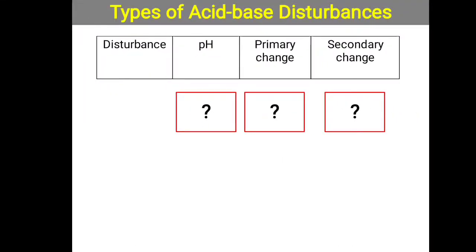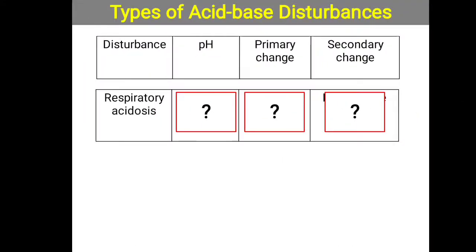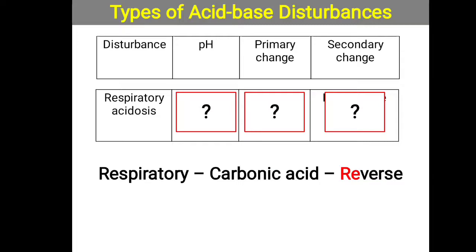Now we will talk about what happens in respiratory acidosis. Simply, it is acidosis. You have to remember respiratory means carbonic acid. Now, one trick to remember, suppose you forget about carbonic acid, secondary changes and primary changes: how to easily identify respiratory acidosis? Simple, remember pH 7.35 to 7.45. Suppose pH is less, that indicates acidosis. That one thing is clear, that it is acidosis.